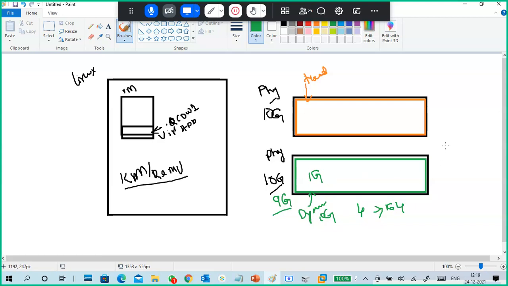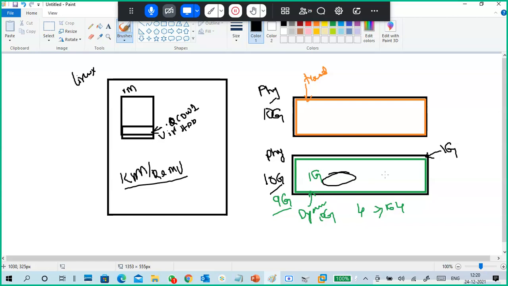Or if you put 1 GB in your physical drive, yes, you can put it because you have a lot of space available, right? Without disturbing that one. Virtually, this data won't disturb the physical one, and the physical data won't disturb this one.